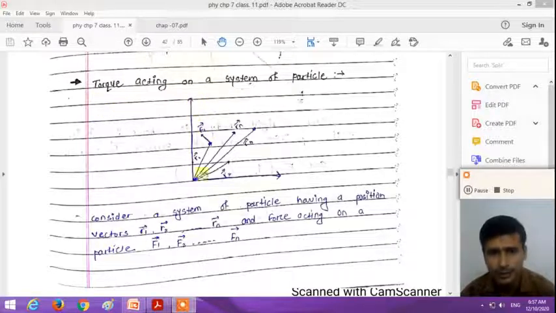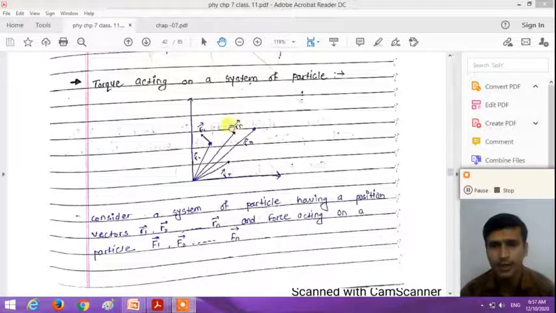For that, consider a system of n particles having position vectors r1, r2, r3 up to rn, and the forces acting on the particles are f1, f2, f3 up to fn, right? Now calculate the torque acting on the individual particles, right? And the torque is a vector quantity, so the vector addition of the torque acting on all the particles gives the total torque, the resultant torque acting on the system of particles, right?